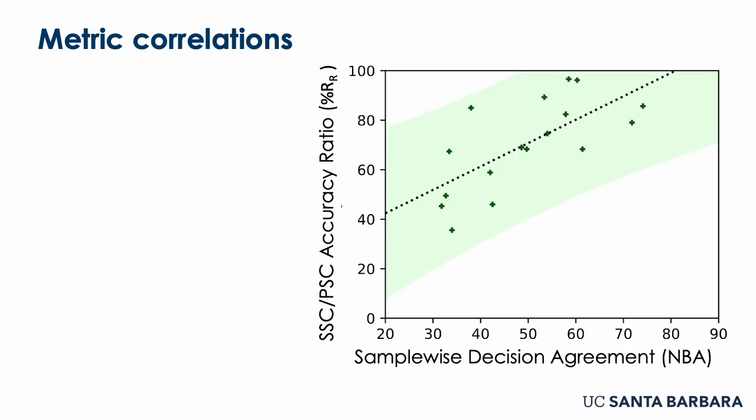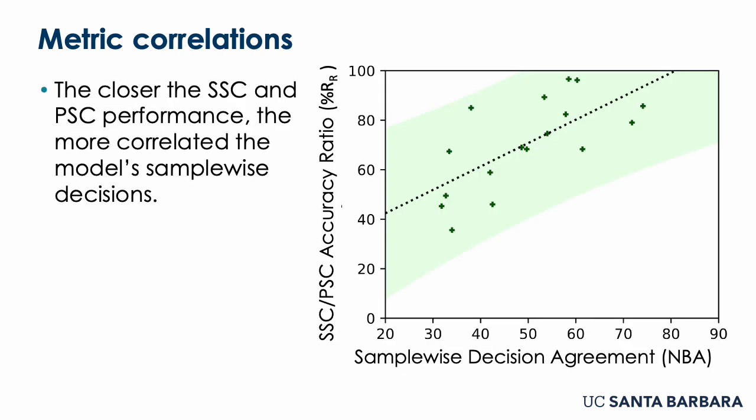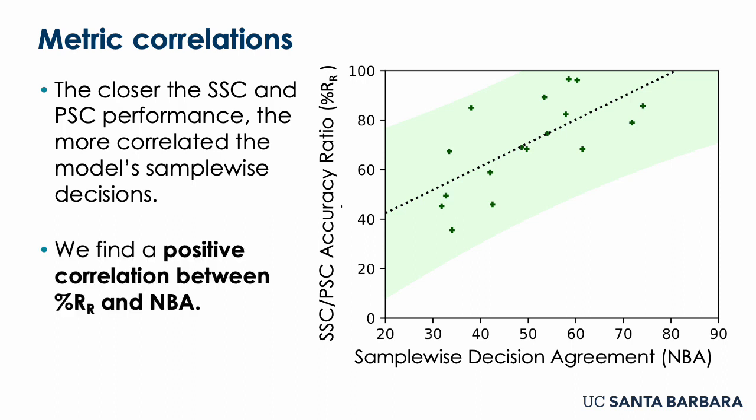So how do these metrics correlate? First, we find that the closer SSC and PSC performance are, the more correlated the model's sample-wise decisions will be. In other words, there is a positive correlation we find between this %RR and NBA metrics.